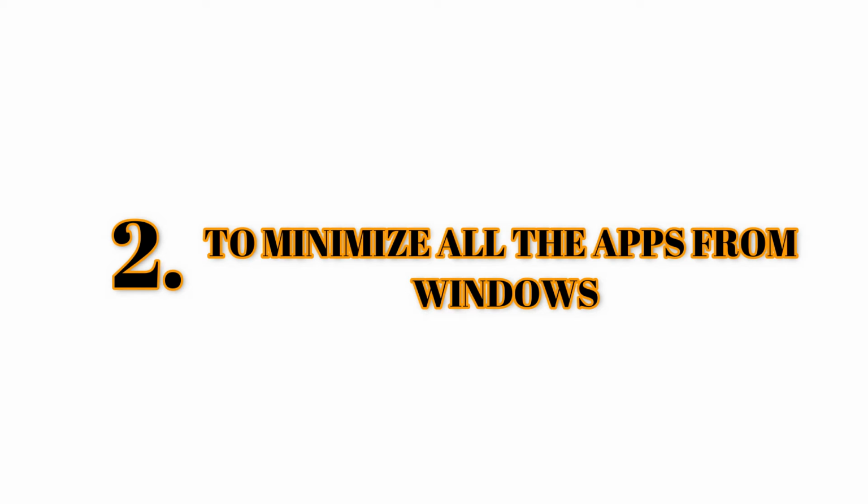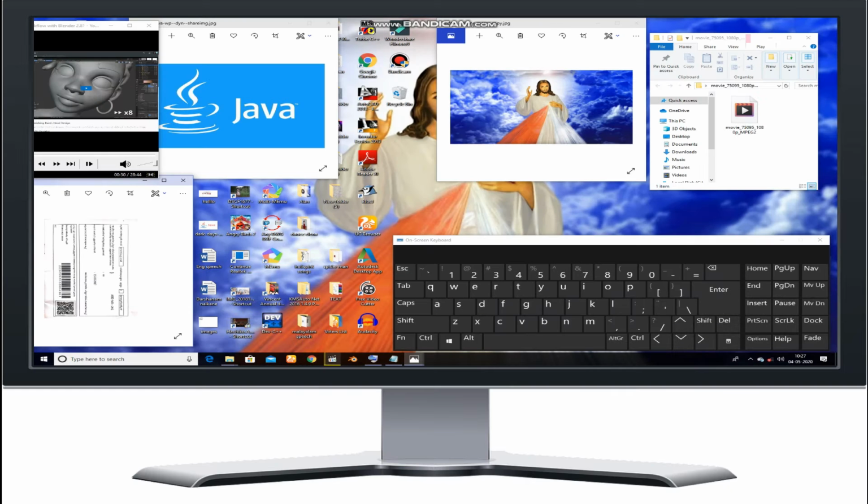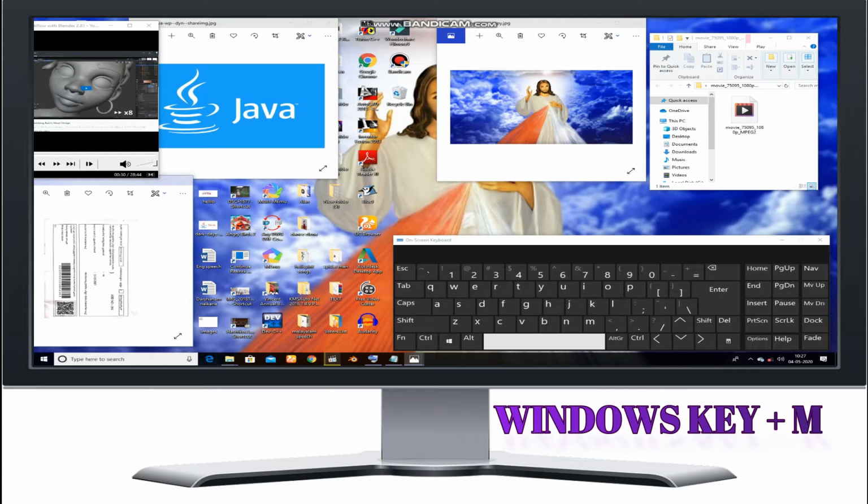Second one. To minimize all the apps from the Windows. If you have too many apps open and you want to minimize all those apps together, just press Windows key plus M.